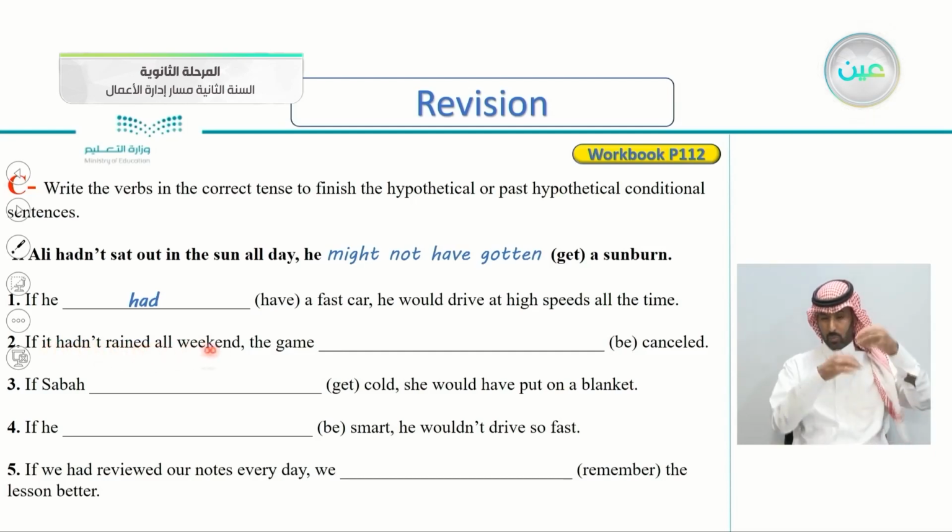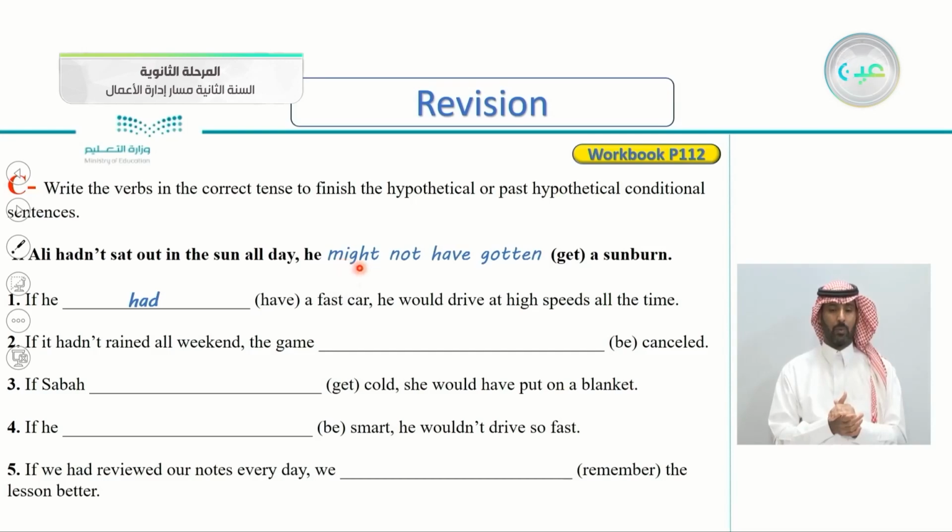rained all weekend, the game be cancelled. So what do we put here? Do we use might, would, or could? And what's the rest of it? Again, if it hadn't rained all weekend, the game be cancelled.